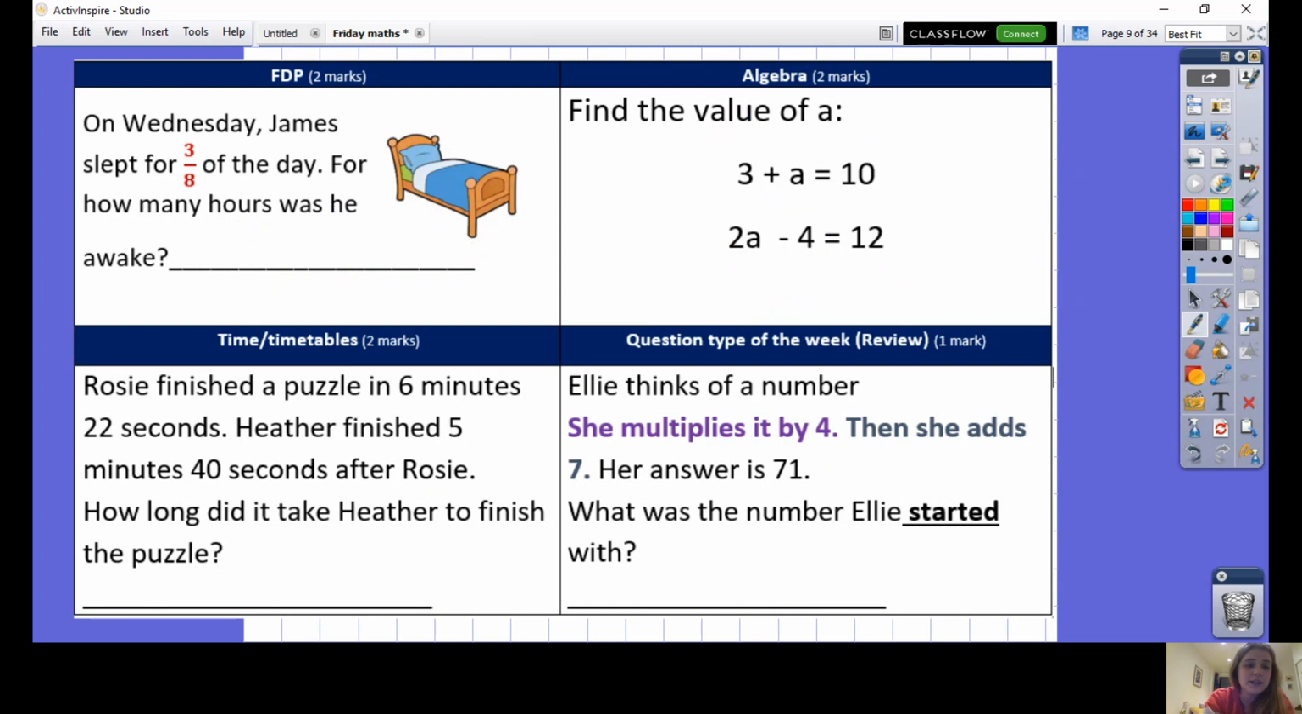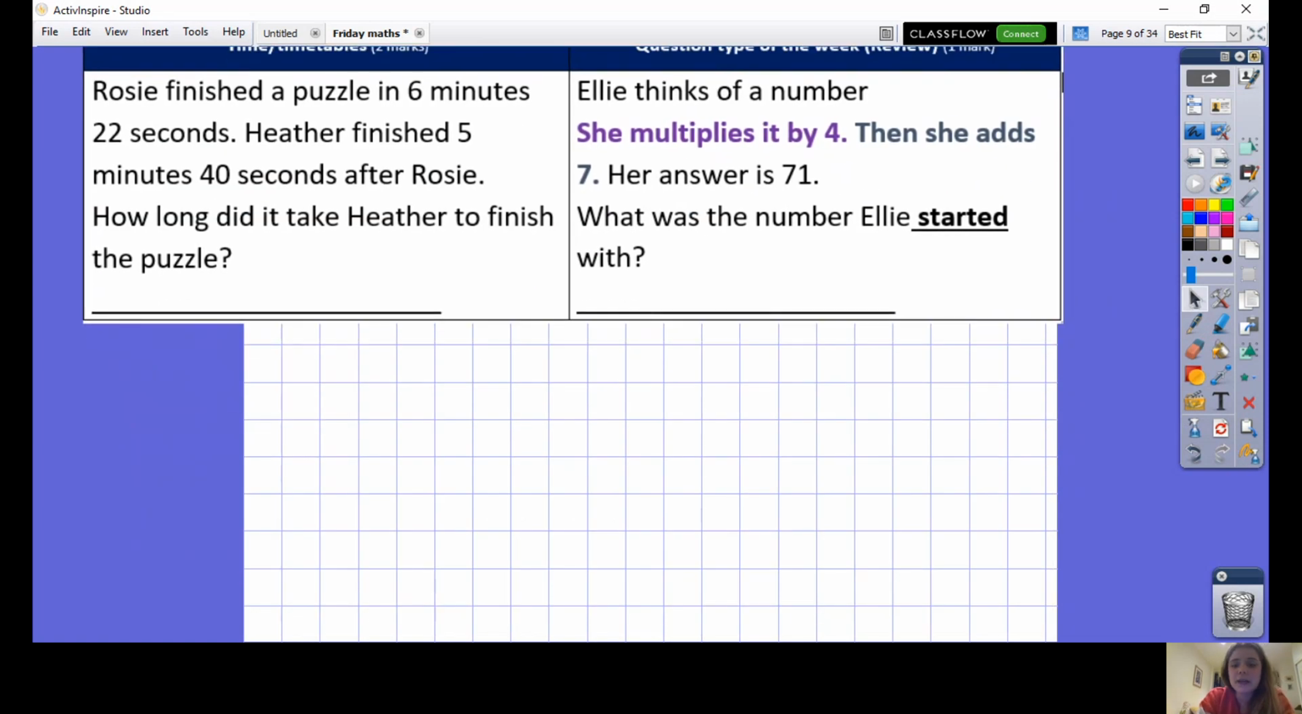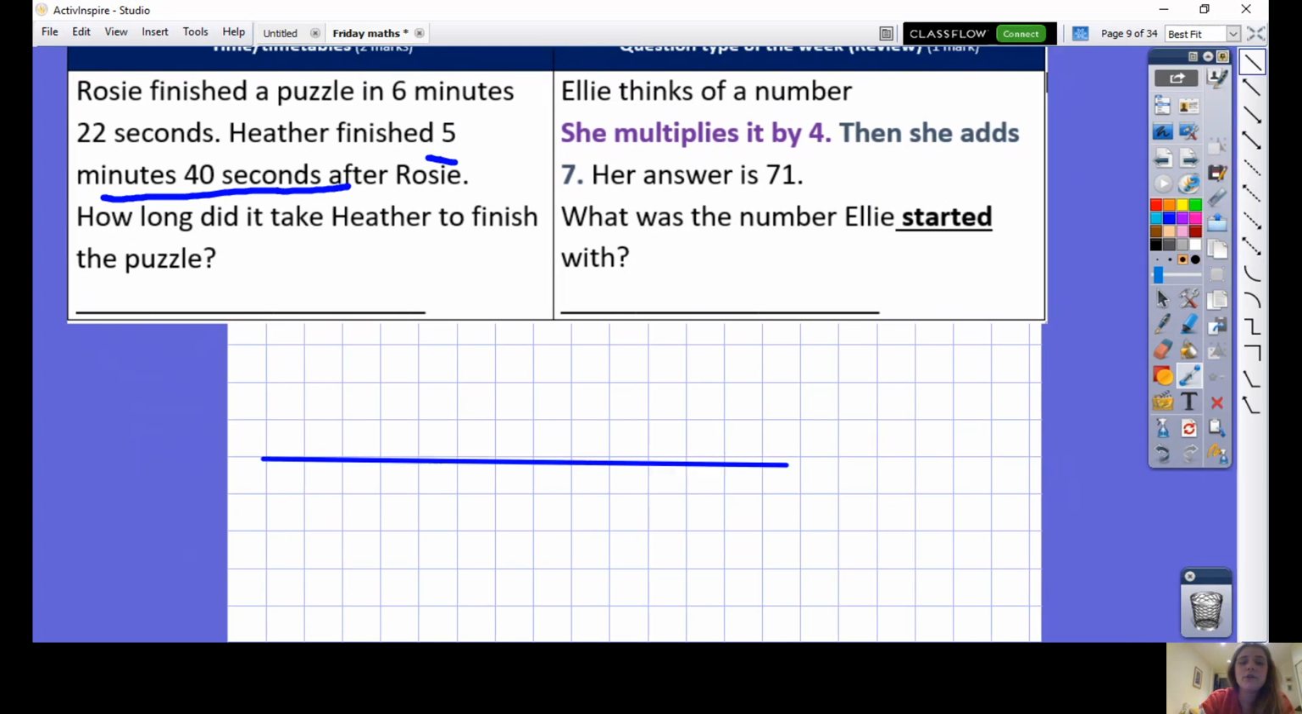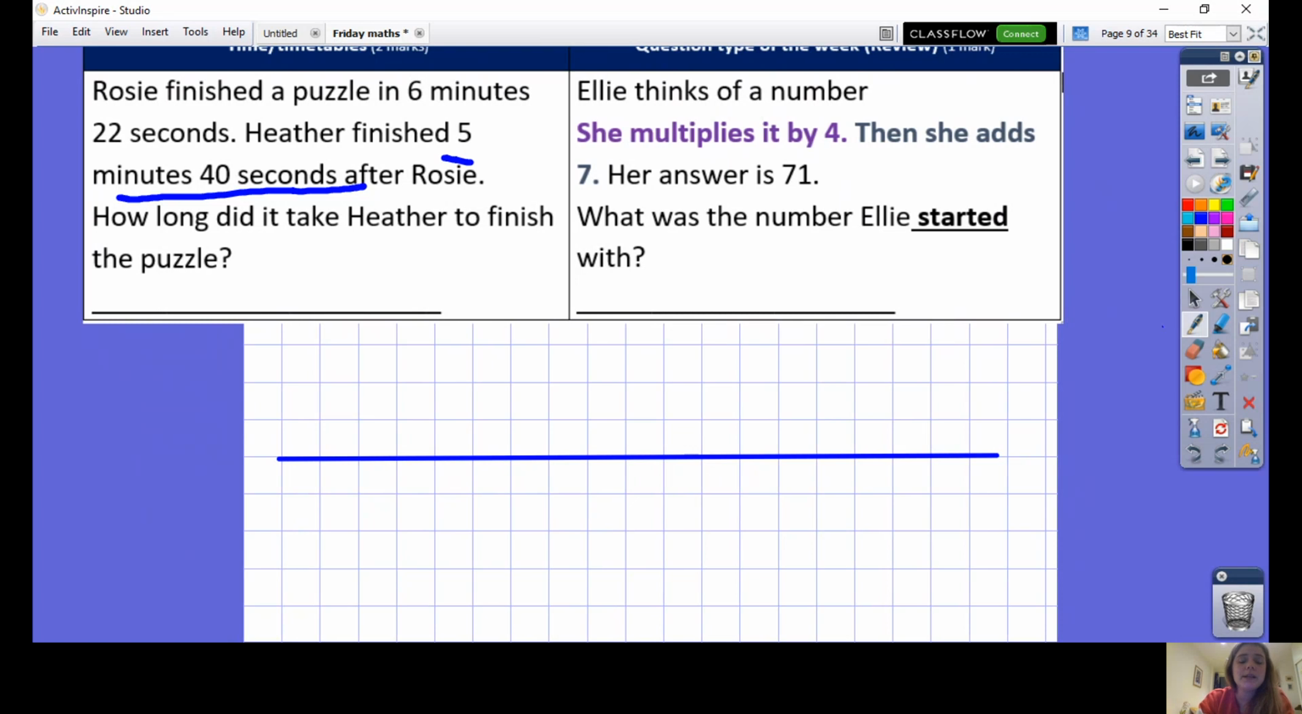The next question you needed to do is this puzzle here. Rosie finished a puzzle in 6 minutes and 22 seconds. Heather finished 5 minutes and 40 seconds after Rosie. How long did it take her? Remember, if it's time, number line. You cannot use column addition for time questions because there are 60 minutes in an hour rather than 100. So I'm going to do this on a number line.